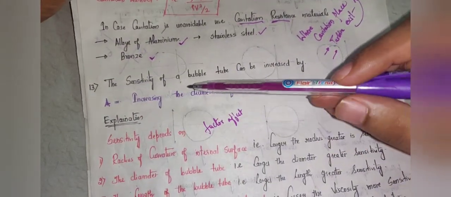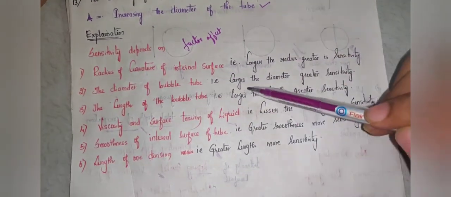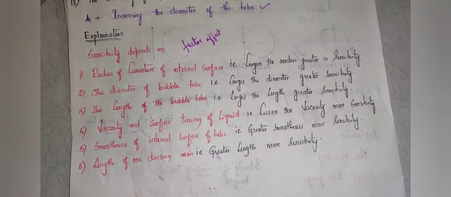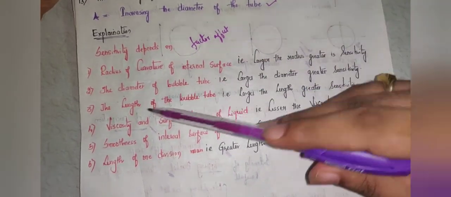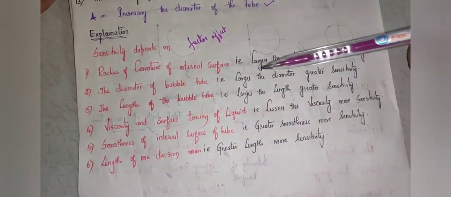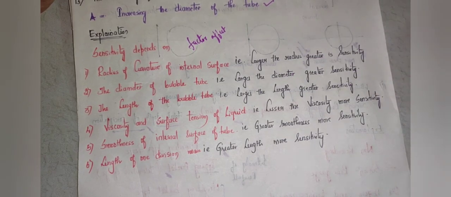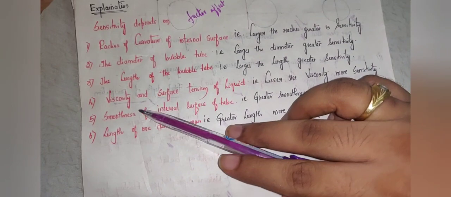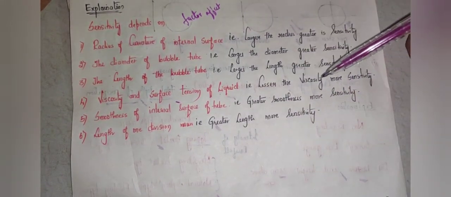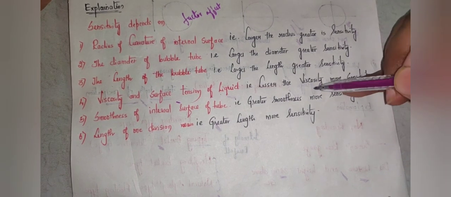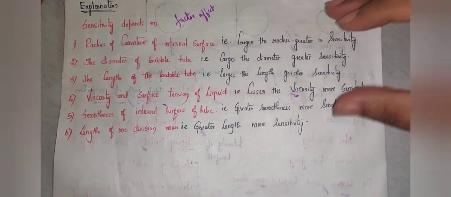See here, the sensitivity of the bubble tube can be increased by what? Increasing the diameter. Larger the diameter, greater the sensitivity. They may ask you questions on different factors. The length of the bubble tube, third factor: larger the length, greater the sensitivity. Similarly, the fourth one, viscosity and surface tension of the liquid. Lesser the viscosity, more sensitivity. Now the meaning of viscosity is the resistance to flow.